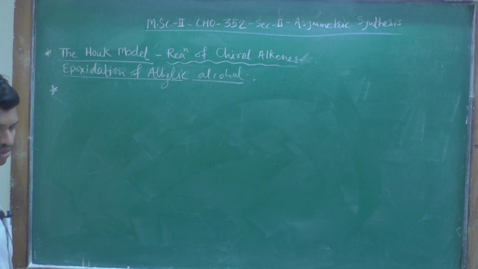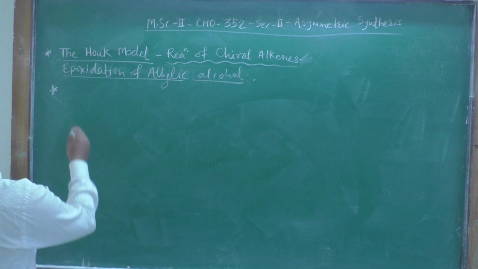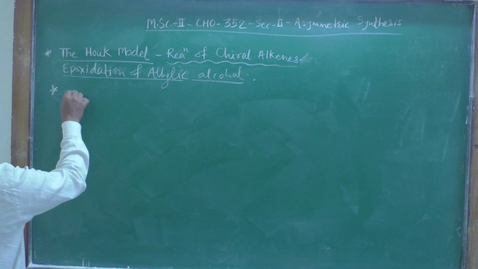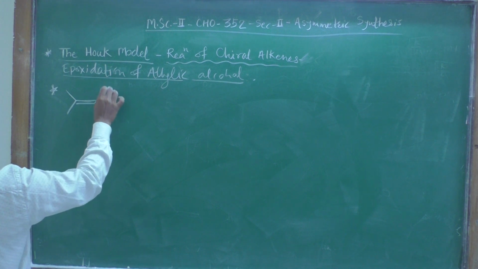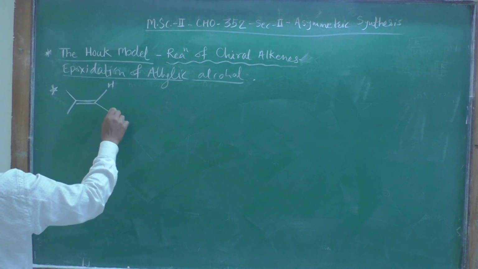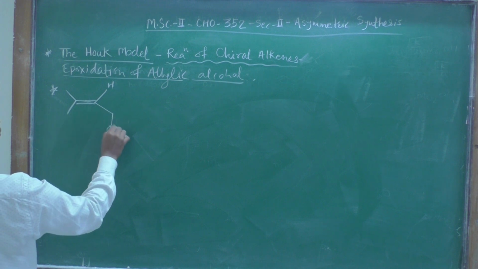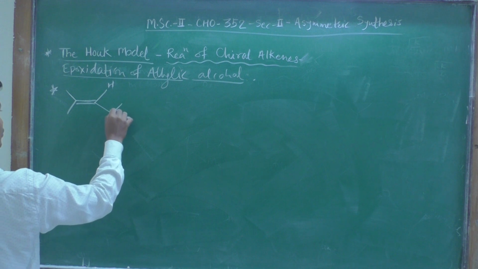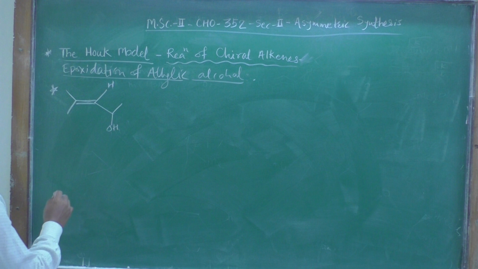Epoxidation of allylic alcohol. The reaction is like this. So this is the case.